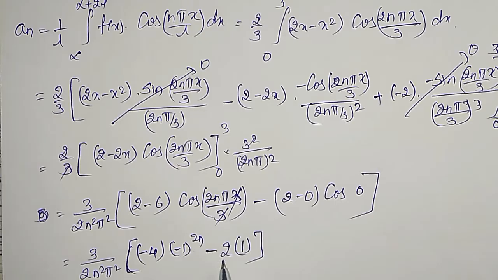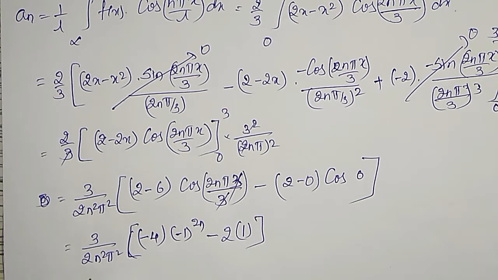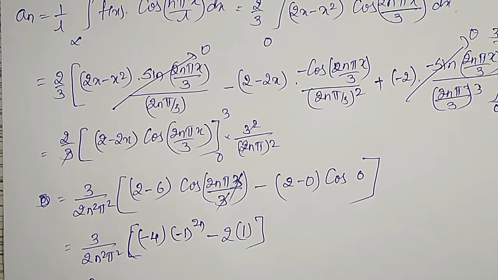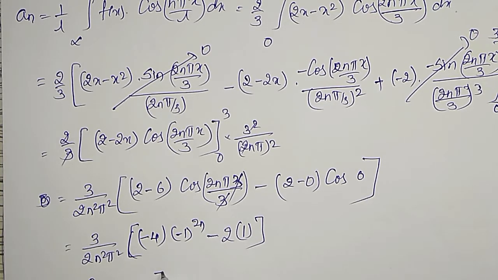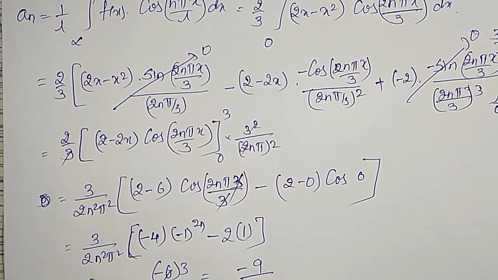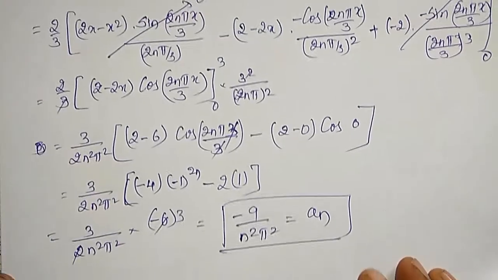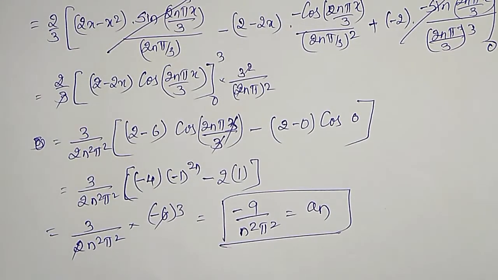Minus 4 minus 2 will become minus 6. 3 divided by 2n square pi square into minus 6. 2 1s are 2, 3 3s are 9. Therefore my an value is minus 9 divided by n square pi square. In similar fashion, I have to calculate for bn now.